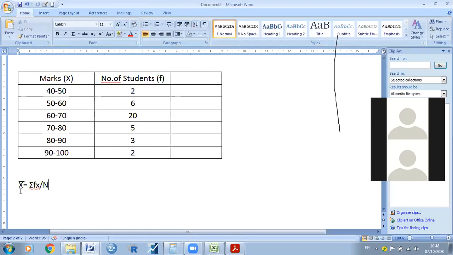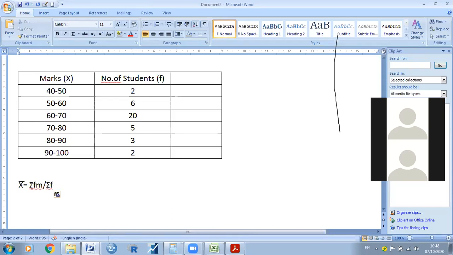So x bar is equal to sum of fm by sum of f, or sigma f. Here this is the formula: x bar is equal to sigma fm by sigma f.